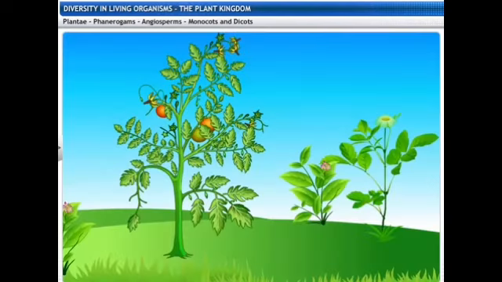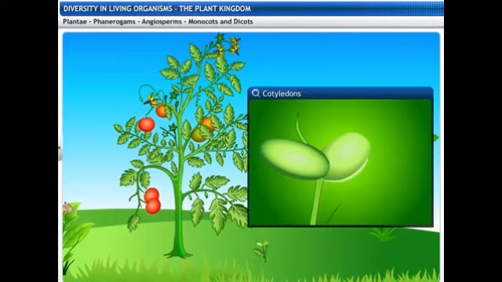These angiosperms are further categorized into the monocotyledons and the dicotyledons. If a seed is divided equally into two parts, it is said to be the dicotyledon. Di means two and the cotyledon means the stored food. And if it is there in only one part, meaning it is difficult for us to divide into two equal parts, it is said to be the monocotyledon.